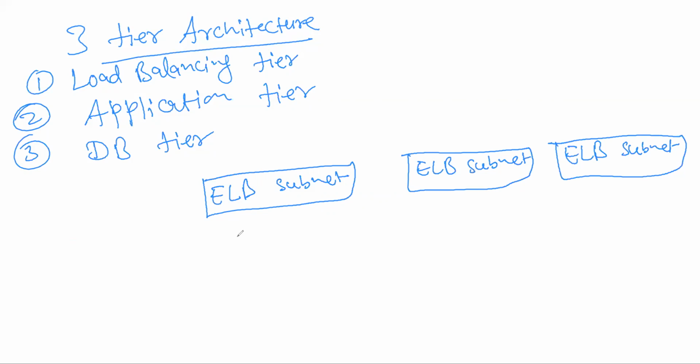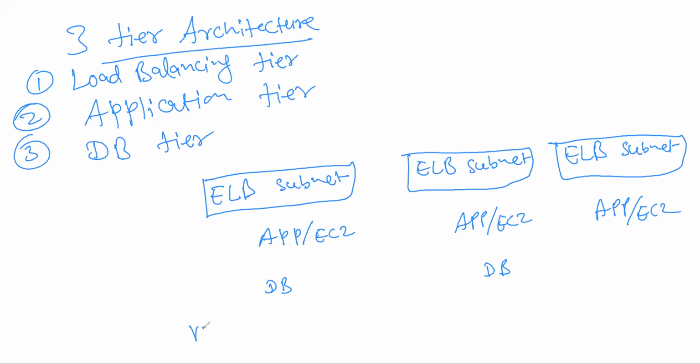Maybe again I can draw. You see application is there in EC2, right? Here also you have application running in EC2. Here also. Now you have database tier, right? You have database running here.